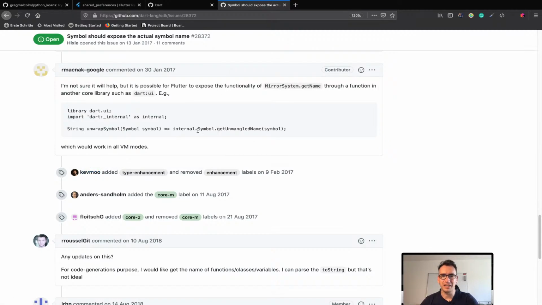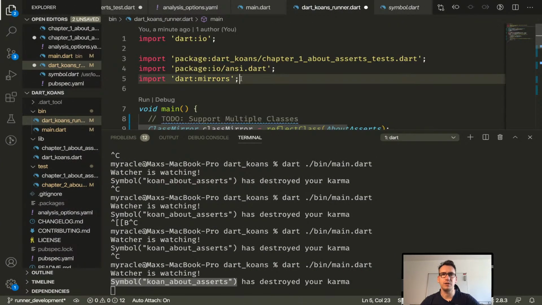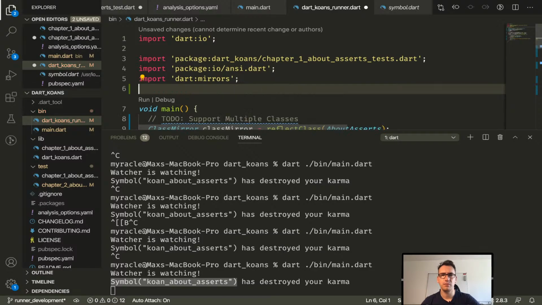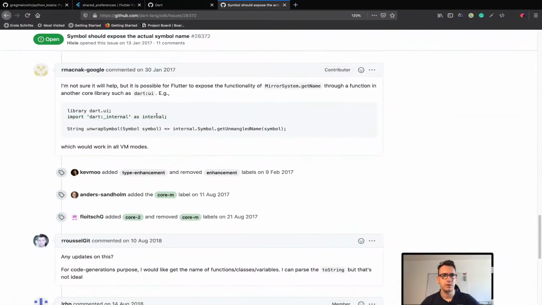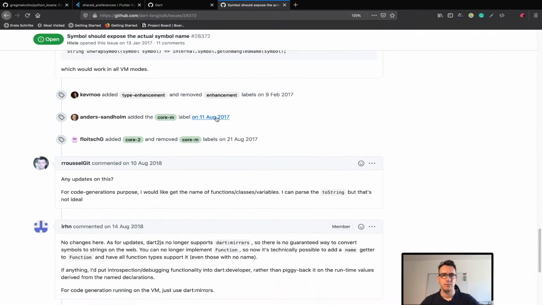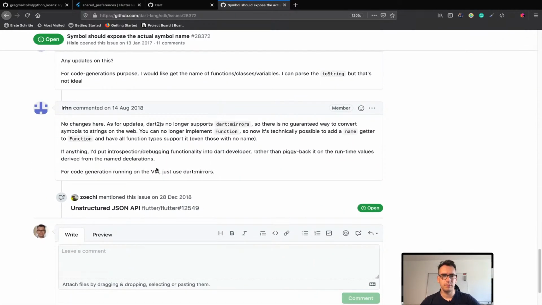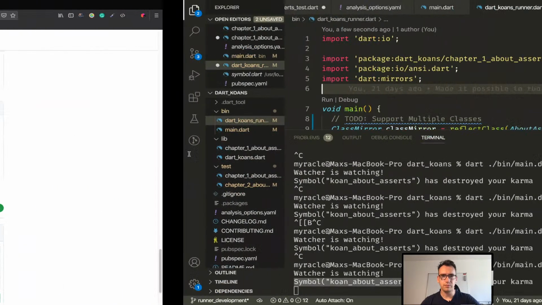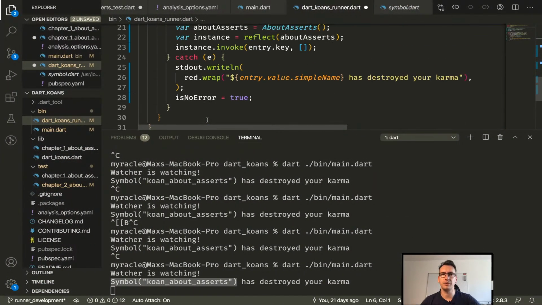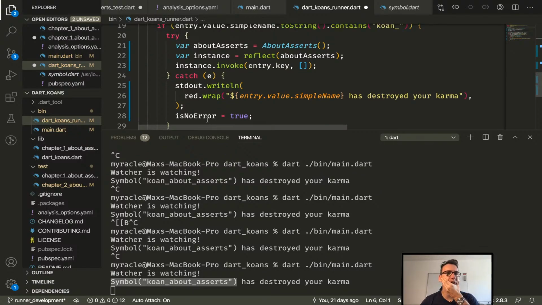Unwrap symbol, we get a symbol inside. Internal symbol, get unmangled name. Jeez, that sounds brutal. So is it really like that? Or did I write it wrong? I'm not sure. Use dart mirrors. Okay, so sadly this will not work that easy.